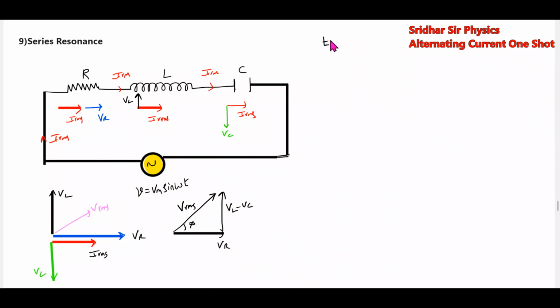So applying tan phi, no, we'll apply the vector sum of voltages. V_RMS squared is equal to V_R squared plus (V_L minus V_C) whole squared.